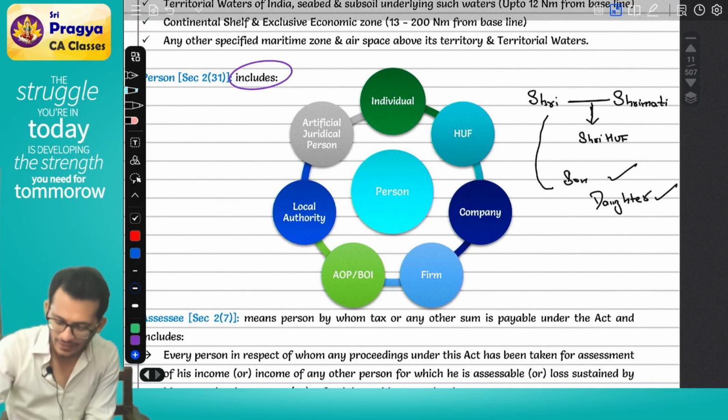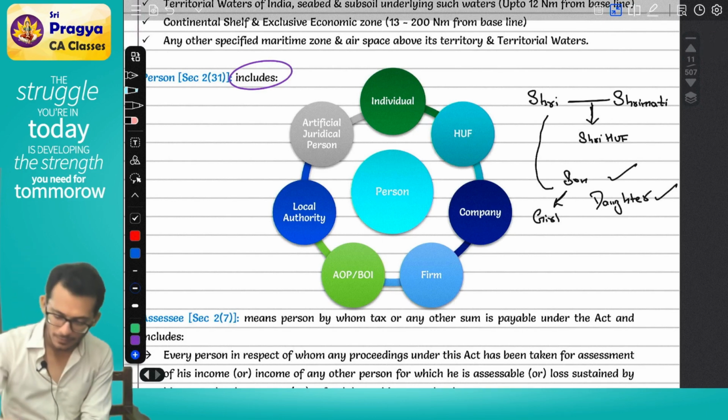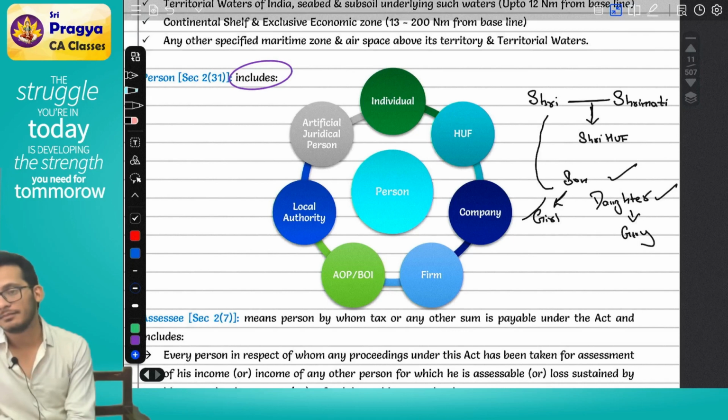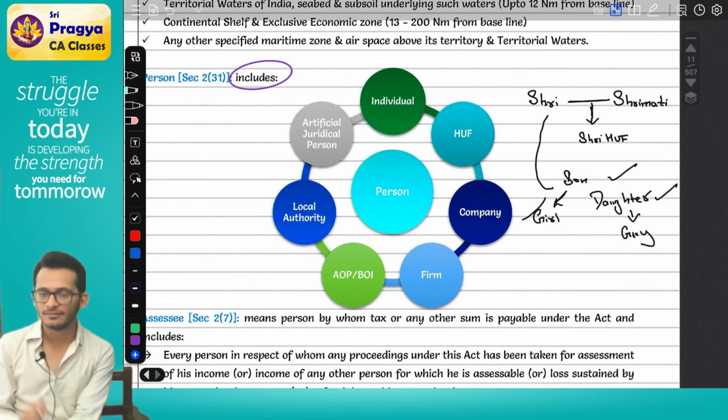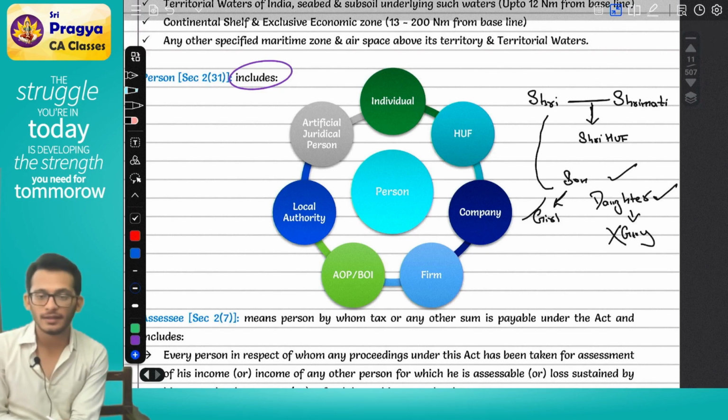Son got married to a girl. Son's wife, member or not a member? Member. Daughter got married to a guy. Daughter's husband, member or not a member? Think again. The moment a daughter got married, she moved to another family. She can still be a member, but the husband cannot be a member. Clear?